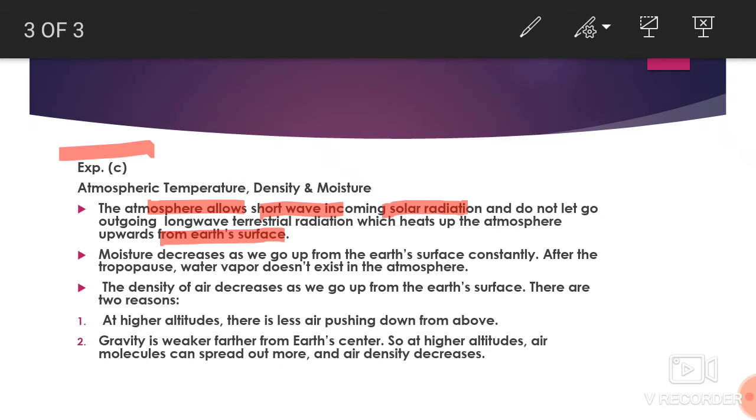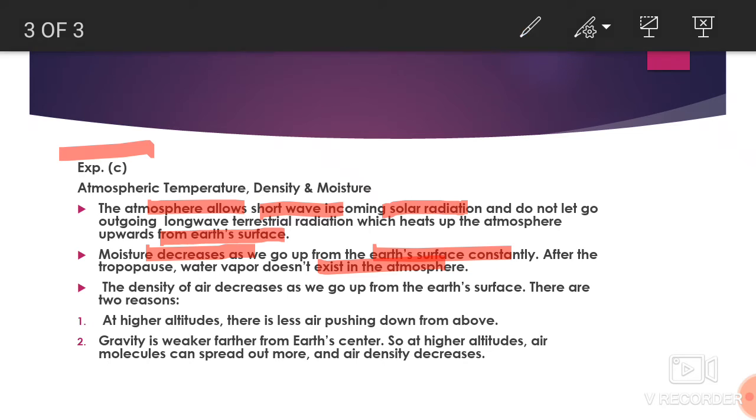Our second statement is that moisture decreases as we go up from the earth's surface constantly. Moisture decreases, yes, when we go above in the atmosphere; it is very rare after the tropopause or after the troposphere. After the tropopause, water vapor doesn't exist in the atmosphere. So this is a fact that as we go up, there is no moisture, no water vapor in the upper atmosphere after the tropopause.